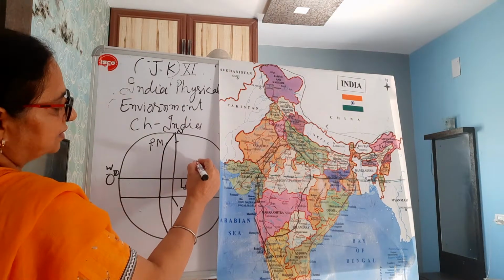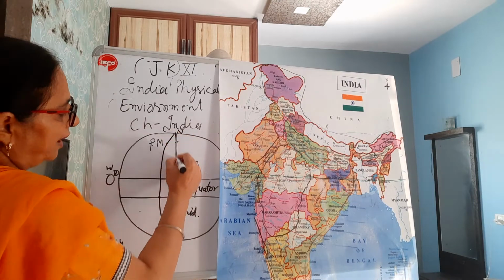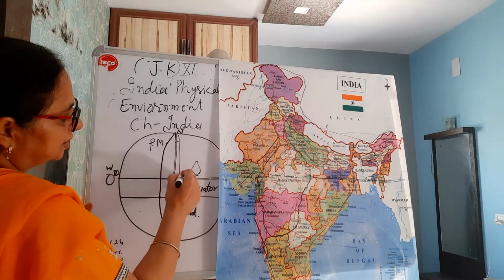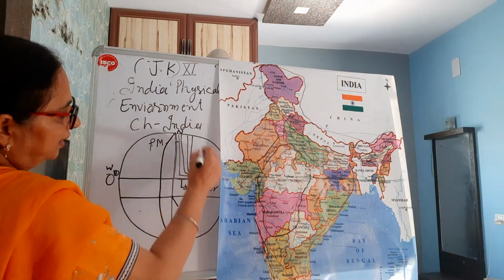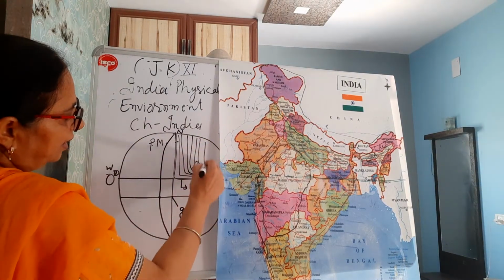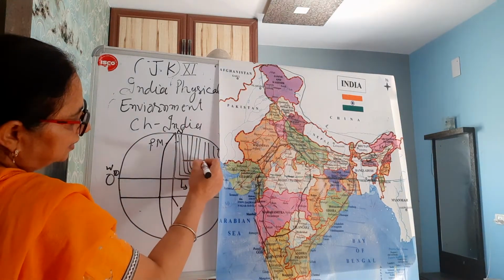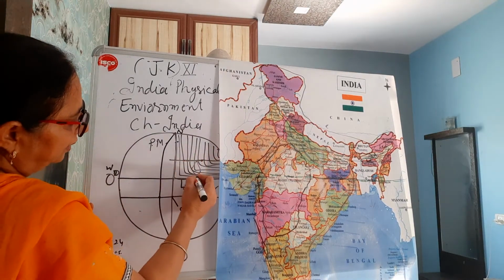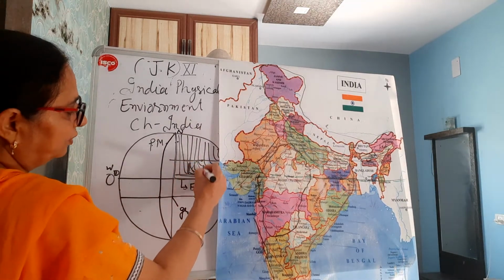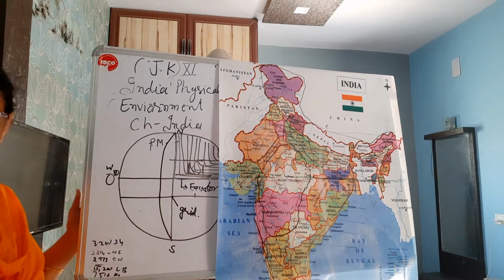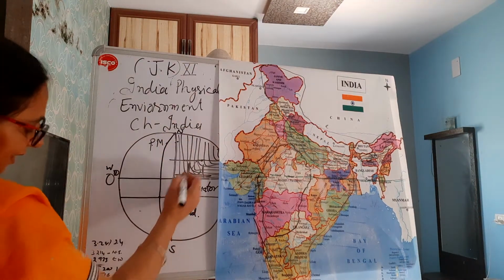India is located somewhat here, in the northeast part of the world. This is the northern eastern part of the world. Here India is located. Now we have to see India's degrees. India has this much latitudinal extent and this much latitudinal extent, and here it is the longitudinal value. So dear students, it's northeastern, right?